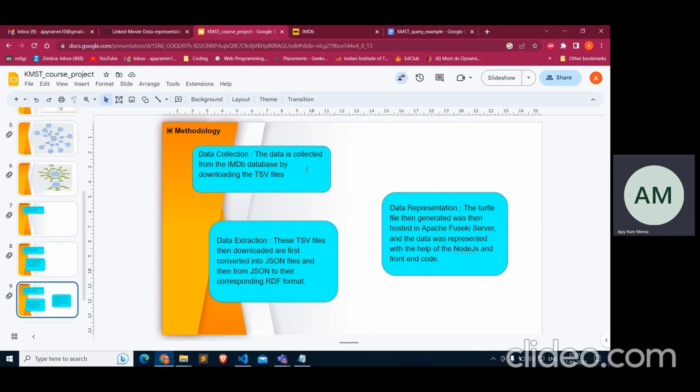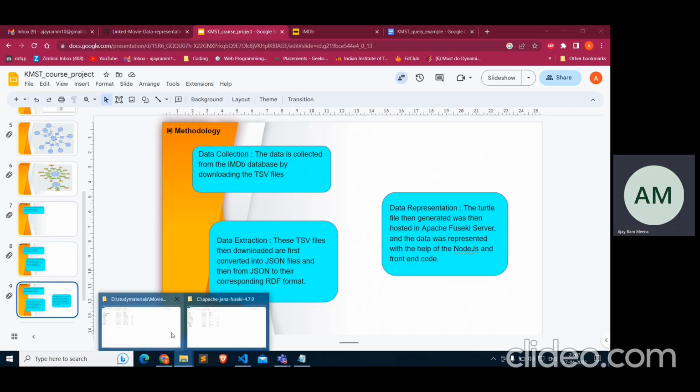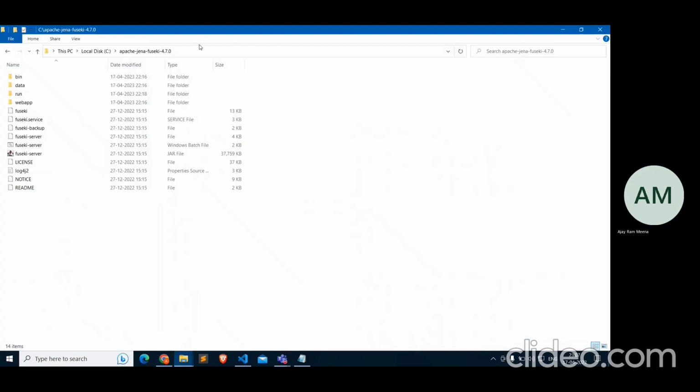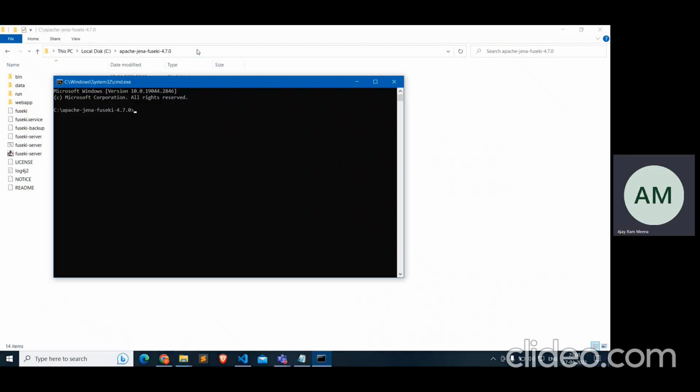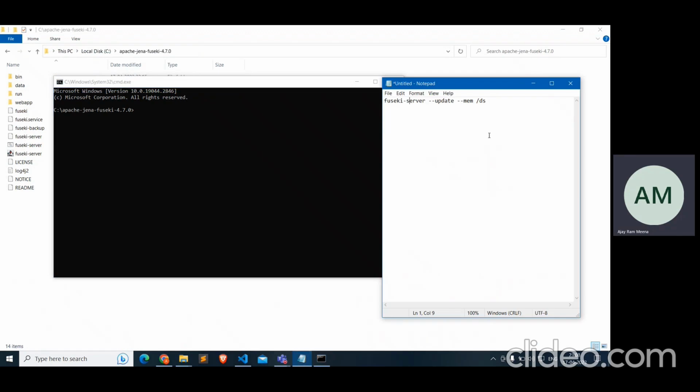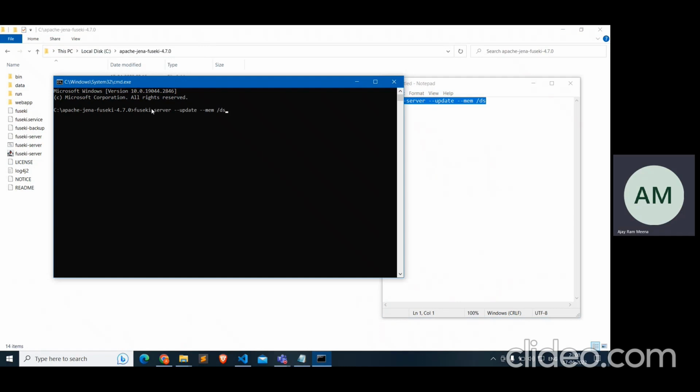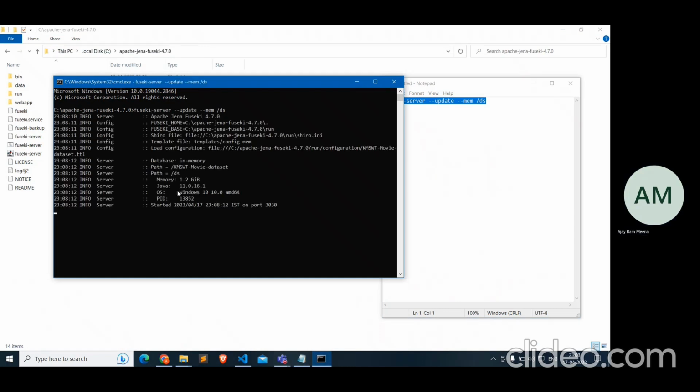So after using this Turtle file, we can run the SPARQL server, and for the SPARQL server we use the Apache Fuseki server. Let me run this server. Here we are opening the command prompt, and using this command I'm going to run our Fuseki server.